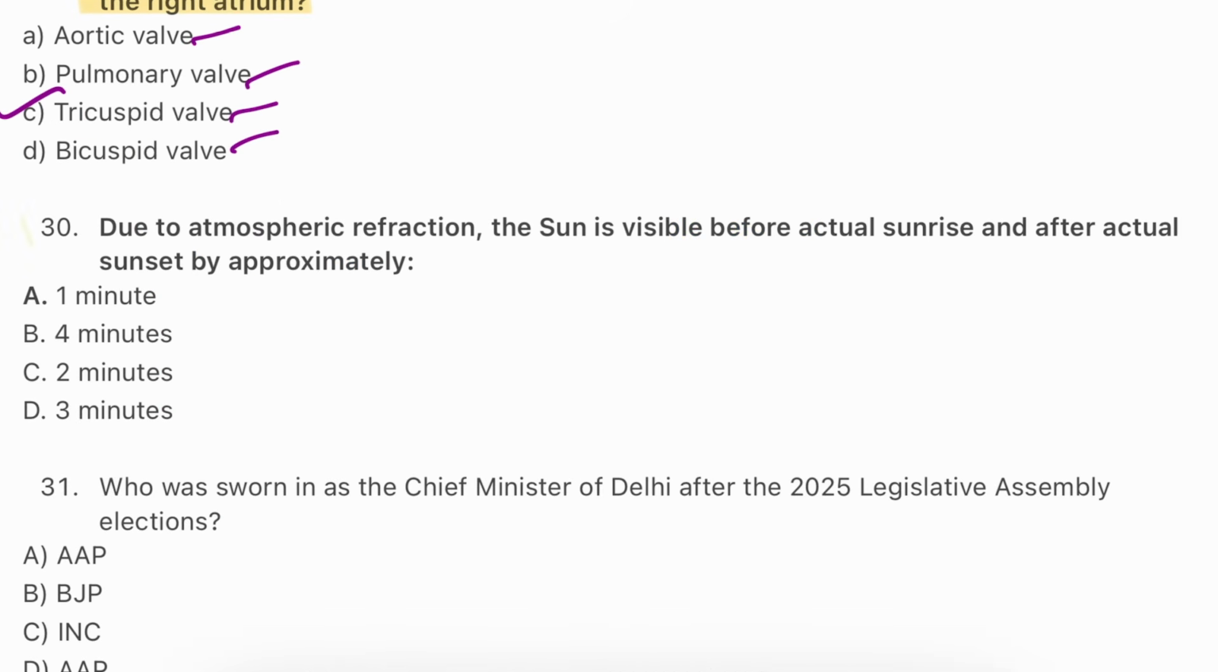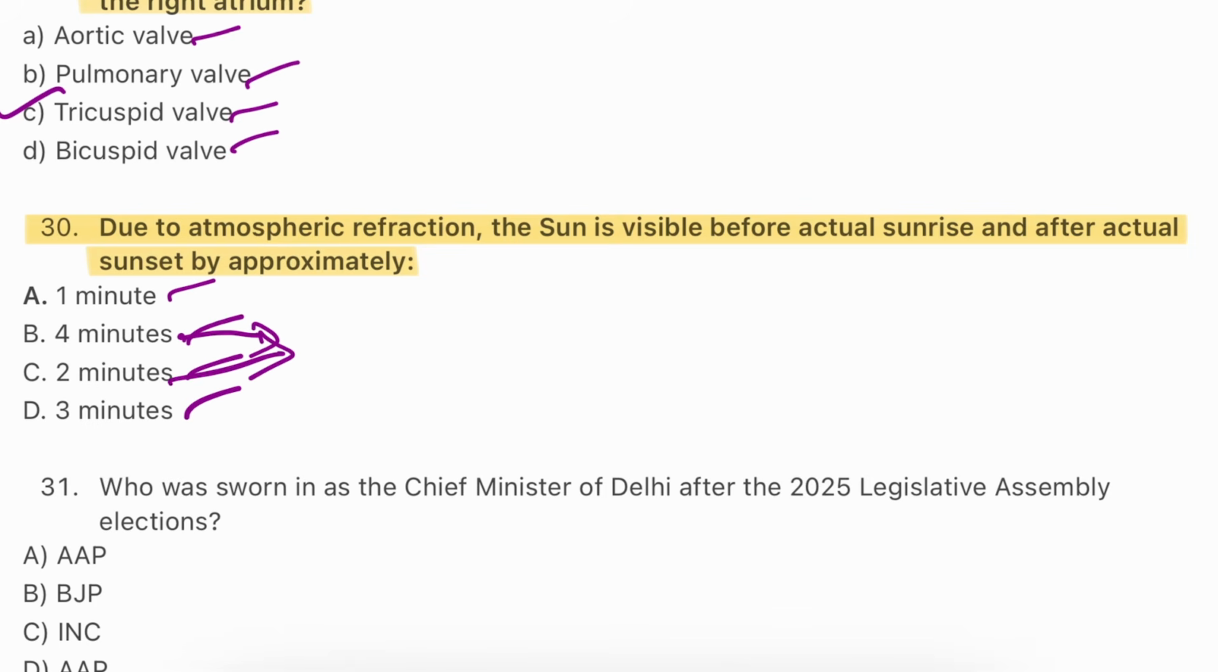Question number 30. Due to atmospheric refraction, the sun is visible before actual sunrise and after actual sunset by approximately: 1 minute, 4 minutes, 2 minutes, 3 minutes. So here there is a confusion in this question. Refraction bends sunlight, making the sun visible 2 minutes before actual sunrise and 2 minutes after it sets. So totaling it will be 4 minutes. So here the answer will be either 4 minutes or 2 minutes.